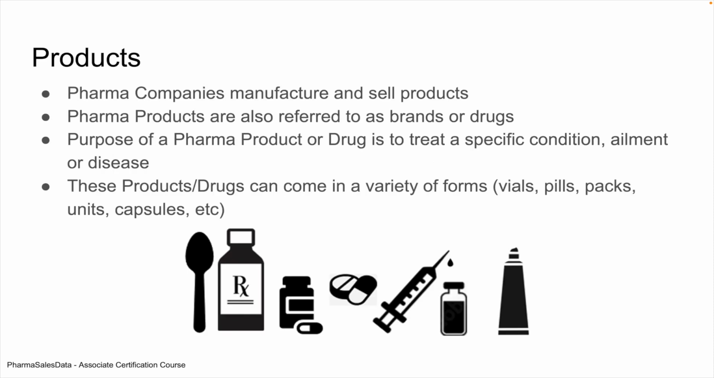Just want to review what we discussed in the previous lessons regarding products. Pharma companies manufacture and sell products. Pharma products are also referred to as brands and/or drugs. The purpose of a pharma product or drug is to treat a specific condition, ailment, or disease, and these products and drugs can come in a variety of forms such as vials, pills, packs, units, and capsules.